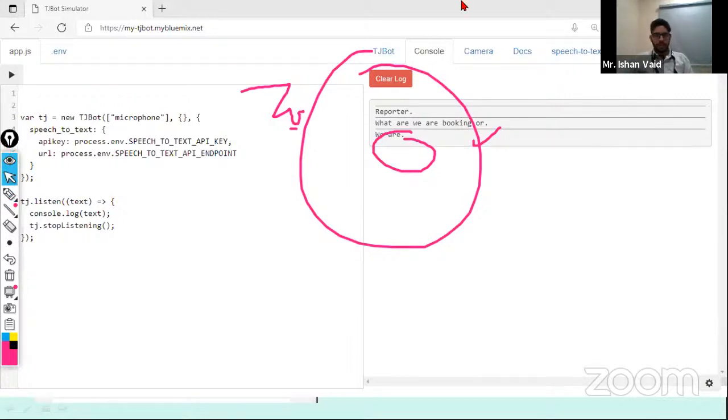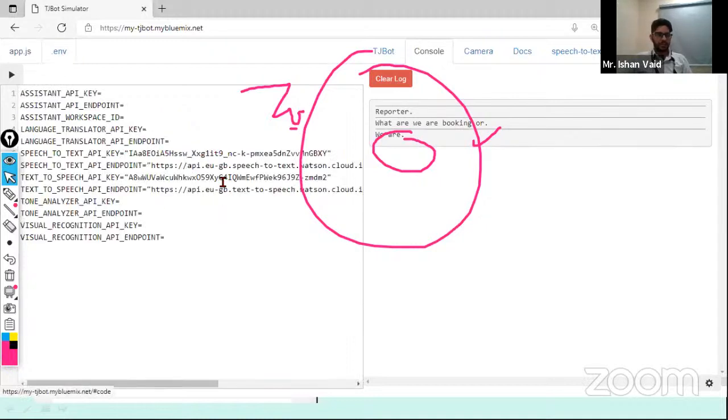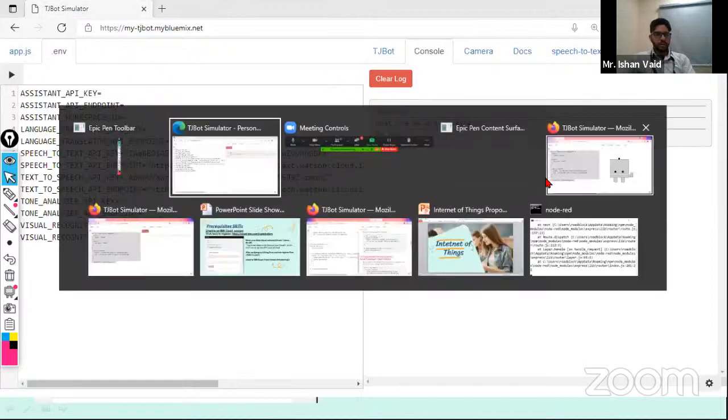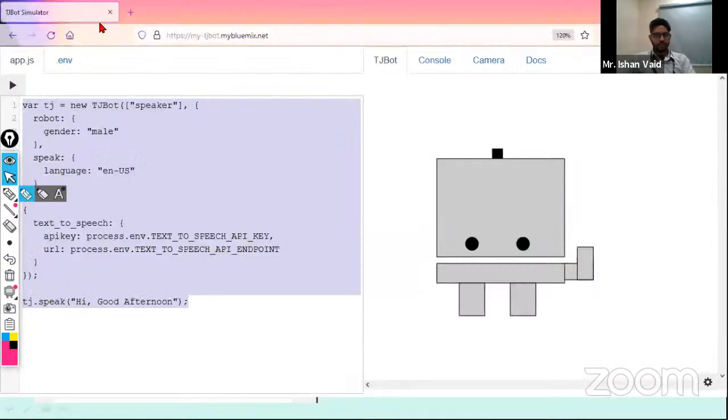Okay, so there is an error: no authentication credentials. This error is related to the credentials you have entered, the API key and the URL, which are not correct. In that case, go back to your cloud account.